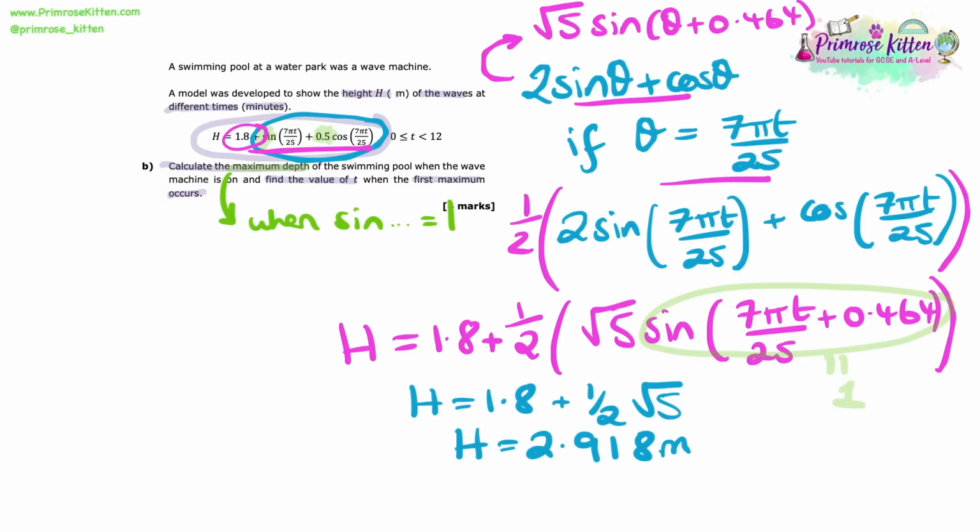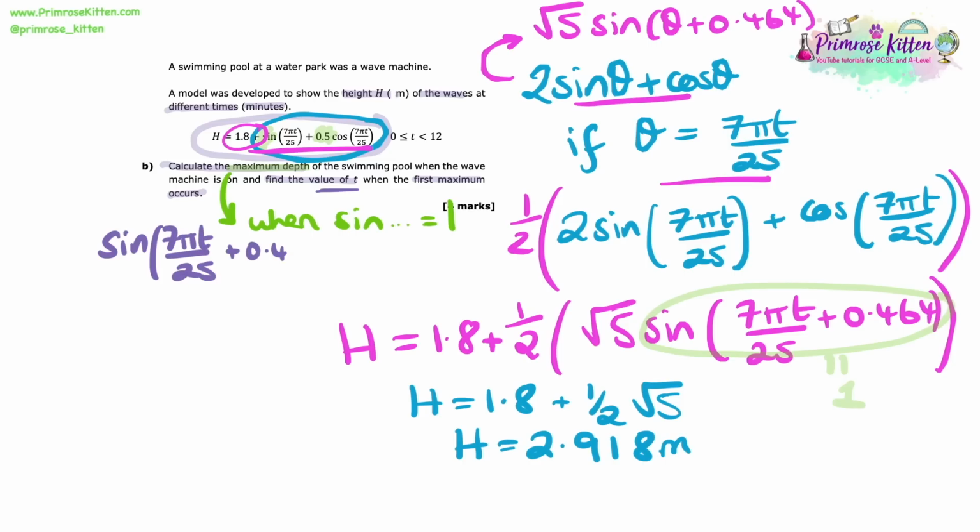We're also asked to find the value of t at which that first maximum occurs though. So if we think about what we use to work this out then, we use the fact that sine of 7 pi t over 25 plus 0.464 is equal to 1. Okay, so that's a little equation that we can set here and solve. So I'm just writing that down.